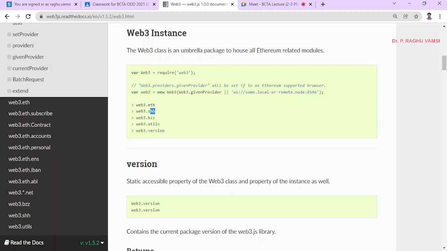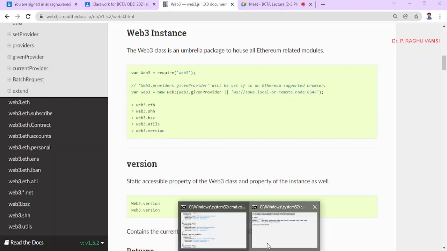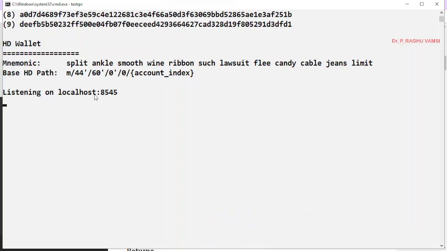For this, first of all, we need to connect to a provider. So who is the provider now? On the local machine, the provider is localhost:8545.